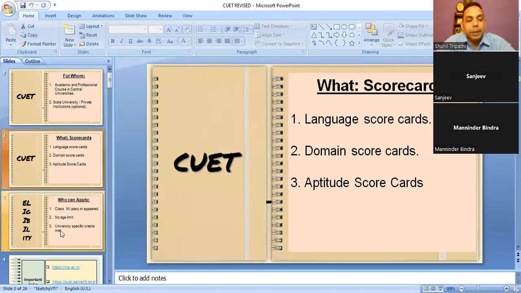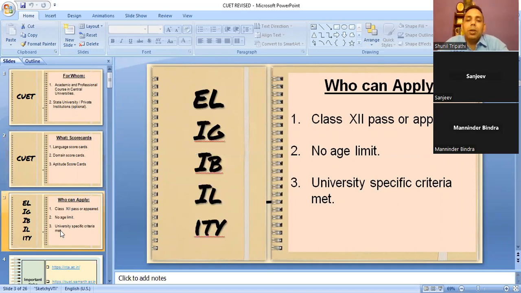Now, who can apply? Anyone who is in class 12 or who has already passed class 12, even last year's students who have passed class 12 and are doing their graduation somewhere, or have dropped the year, can do it. Age limit is not there. Last year, many coaching center teachers and school teachers appeared. There was a father in Goa whose daughter filled a form, then the father also filled a form because he wanted to support his daughter.